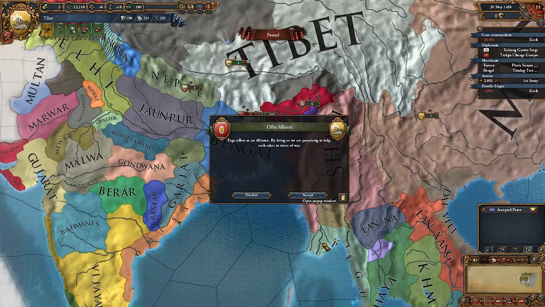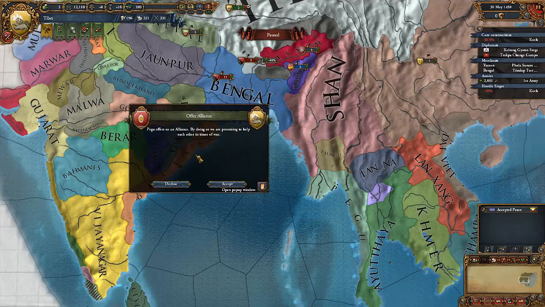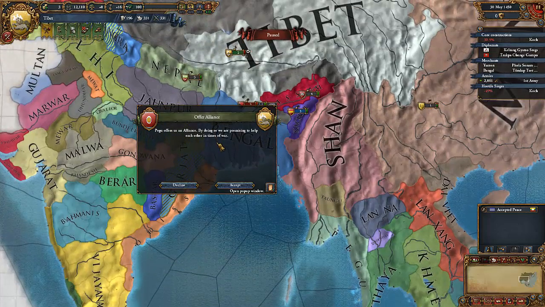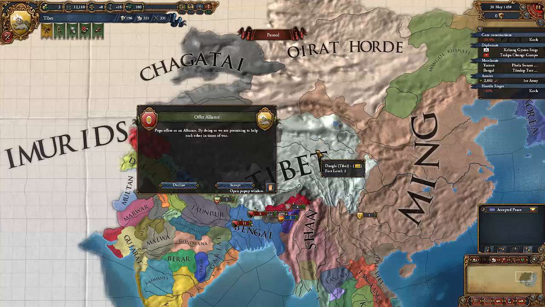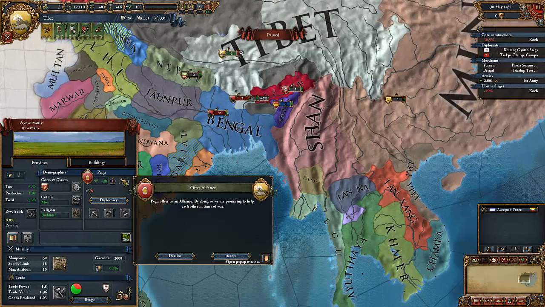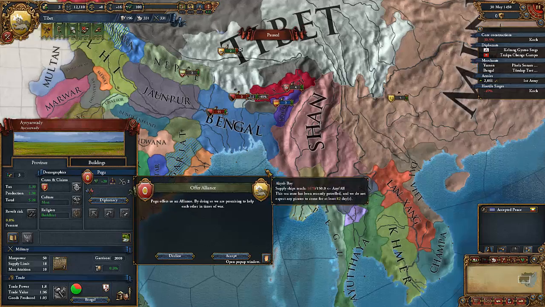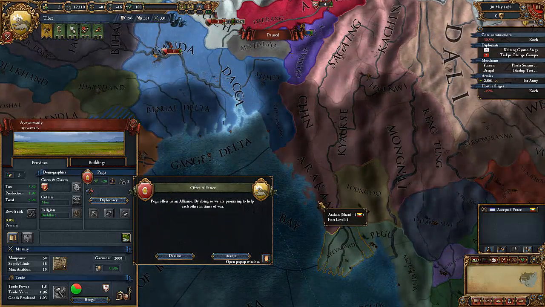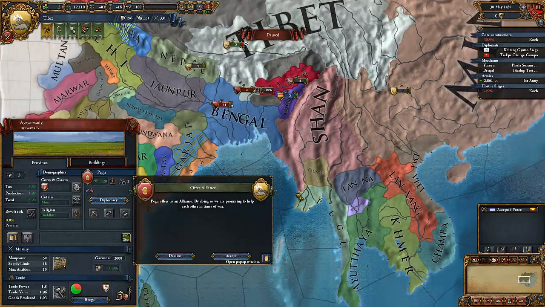So about this alliance with Pegu, do I want this? I don't expect to expand down Pegu's way, and they will be helpful if we ever go to war with the Shan, or Shun, as I think it's properly called. Let's see, how much does Pegu's interests lie with my interests? I would like to expand into Shun if we can, because I'd really love that sea province called Arakan. However, that would give me a border with Pegu.